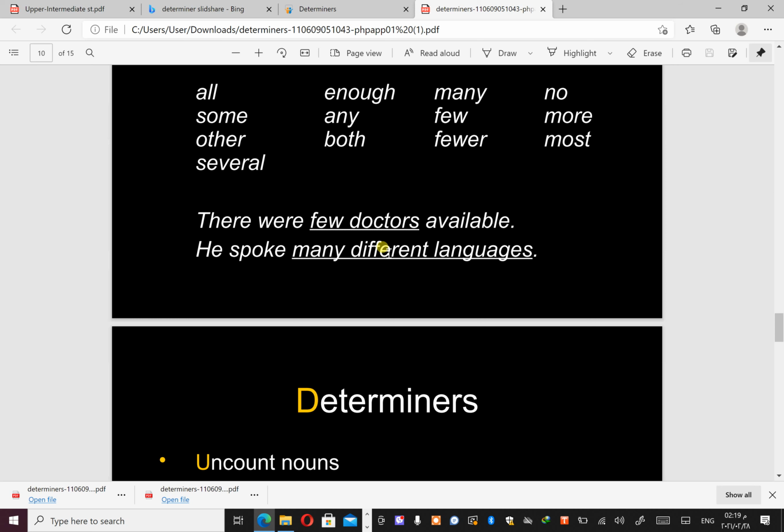Because they describe things, for example to show quantity and numbers, like both, all, several, some, many. All of these are countable and show quantity. That is why we use them as determiners.